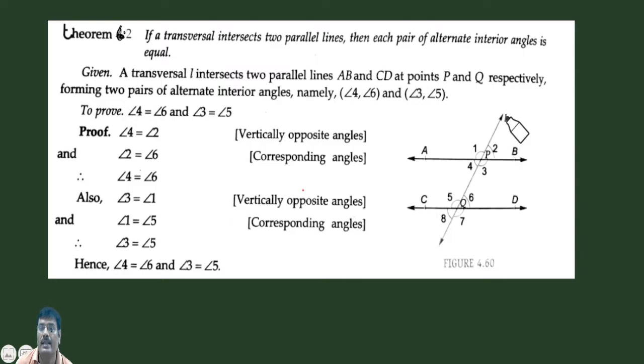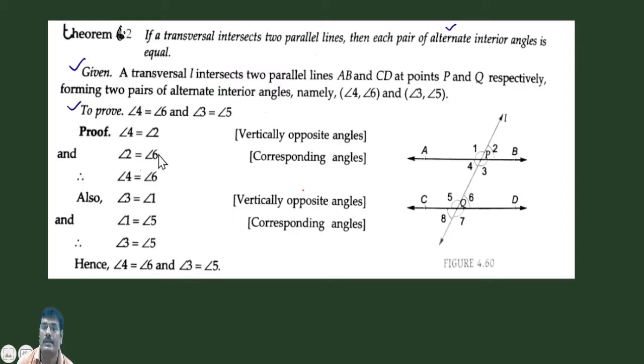So a line L intersects two parallel lines AB and CD at points P and Q. We name the angles as shown: 1, 2, 3, 4, 5, 6, 7, 8. So what do we have to prove? We have to prove that the pairs of alternate angles are equal. Alternate angles means angle 4 is equal to angle 6, angle 3 is equal to angle 5. Okay, so given is proof.